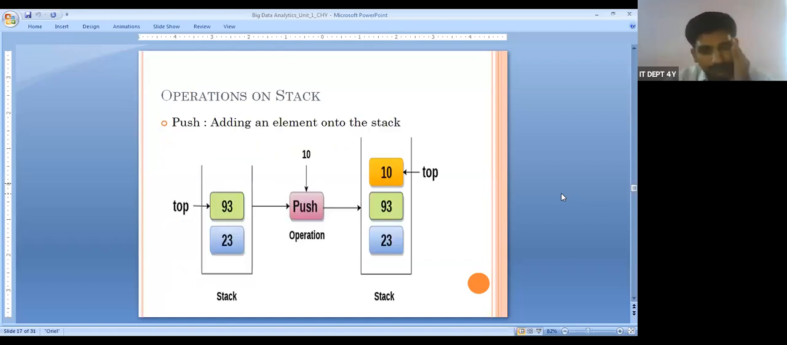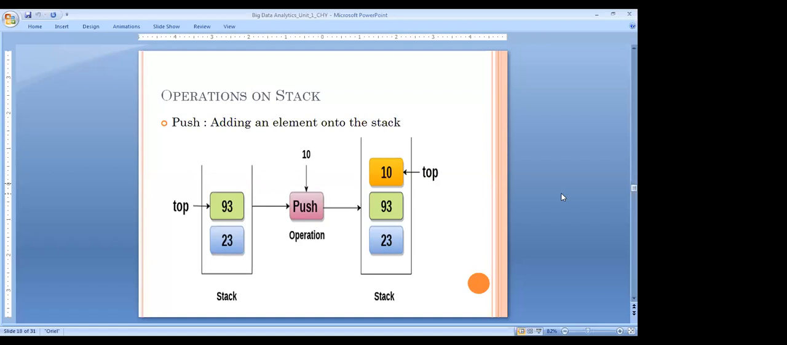Then see what operations we can perform on a stack. We name the terms push and pop. The first is push, adding an element onto the stack. See that, we have a new element 10 which is going to be pushed into the stack. Our stack already contains 23 and 93. Then we push the new number, 10, into the stack. That is how we perform the push operation.